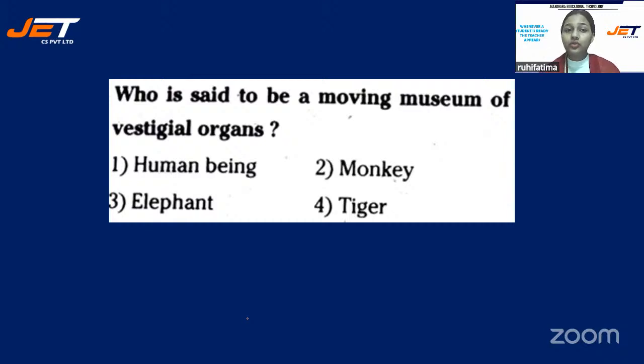Next question. Who is said to be a moving museum of vestigial organs? Your options are number 1, human being, option number 2, monkey, option number 3, elephant, or option number 4, tiger? Quick, students.